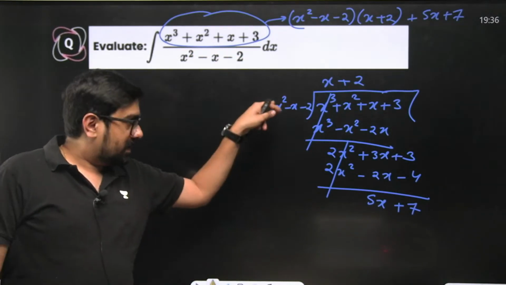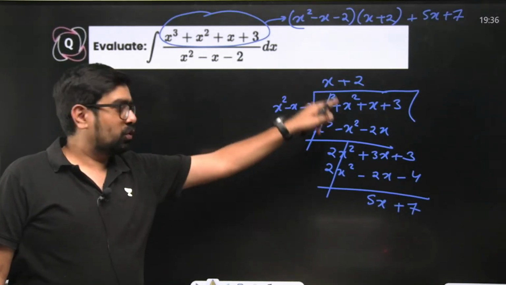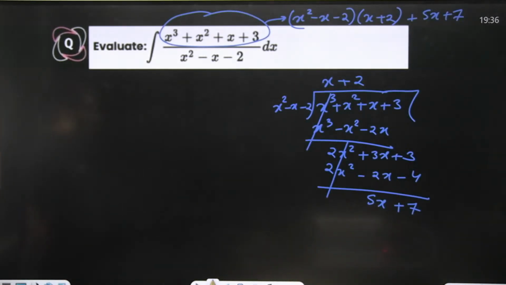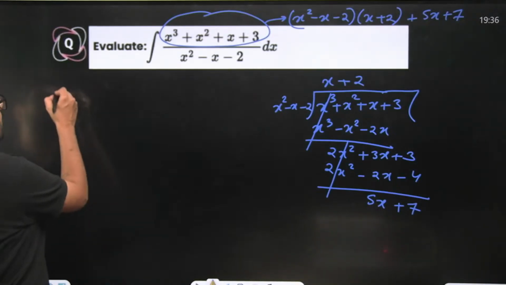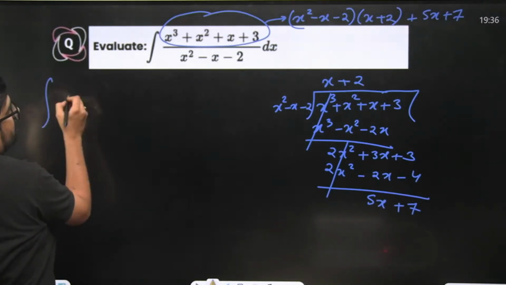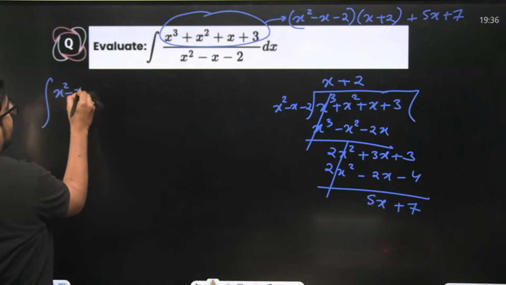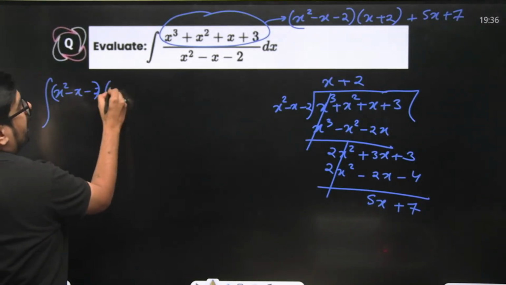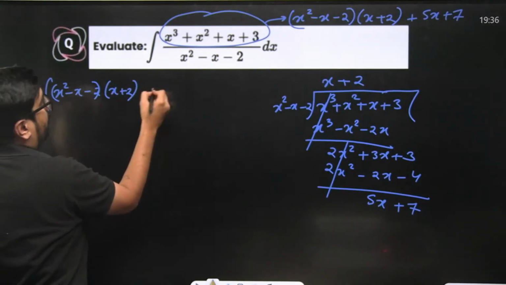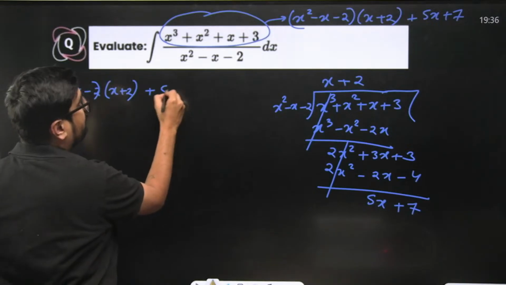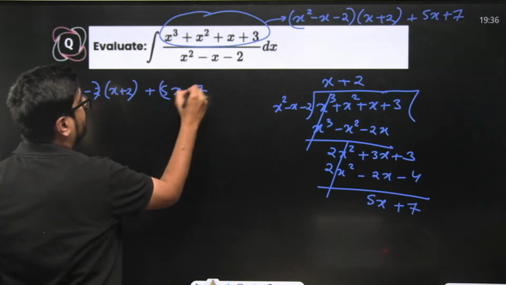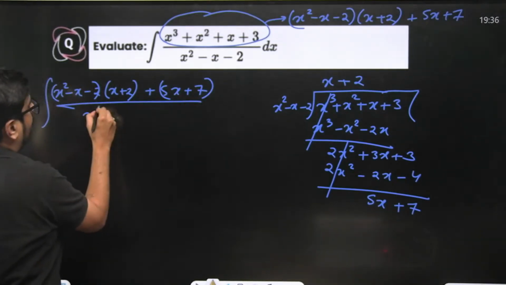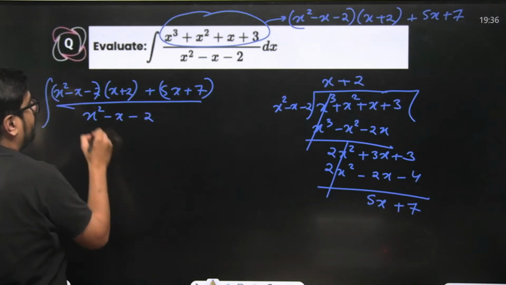That's it. Dividend is equal to divisor into quotient plus remainder. Now, how is this going to help us? As soon as we do this, this will become x square minus x minus 2 into x plus 2 plus 5x plus 7 divided by x square minus x minus 2, correct?